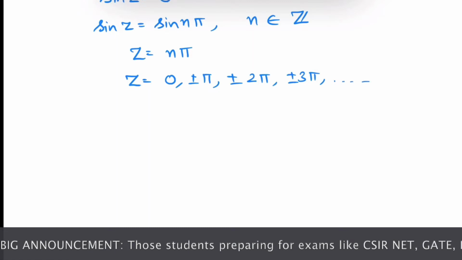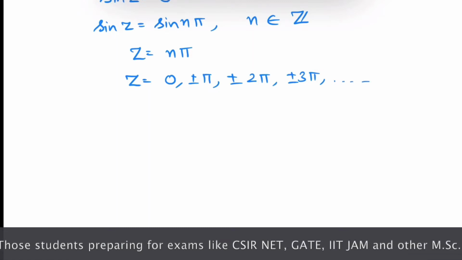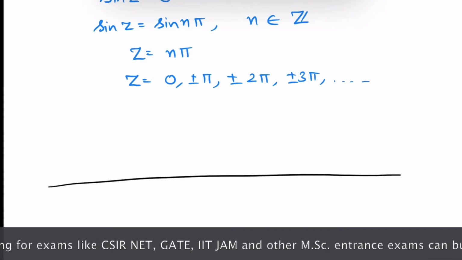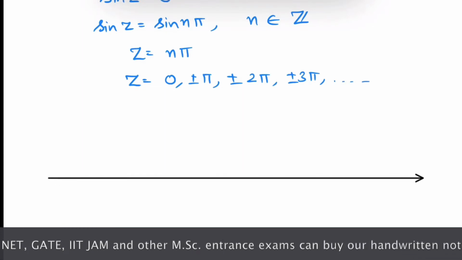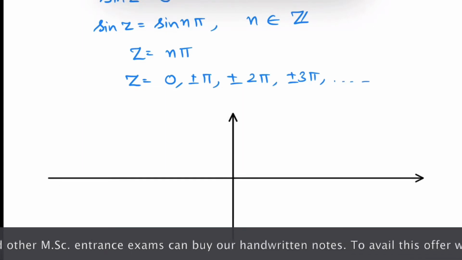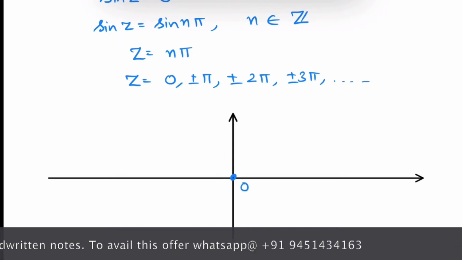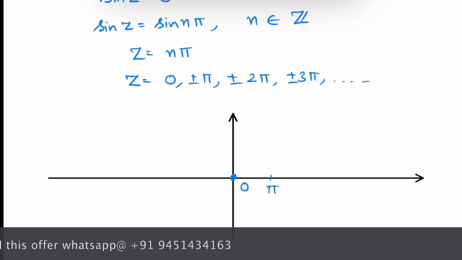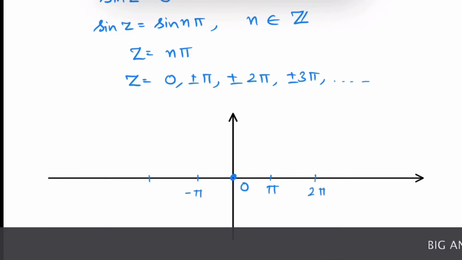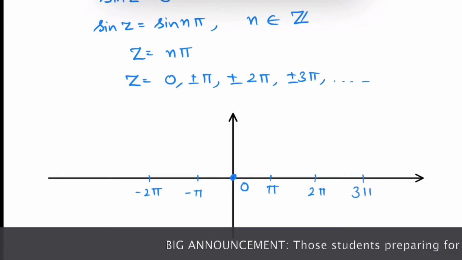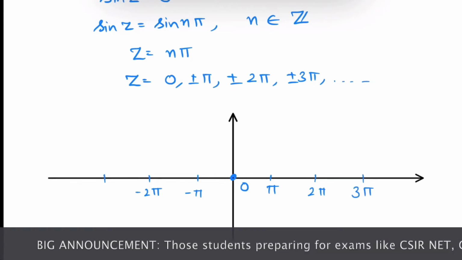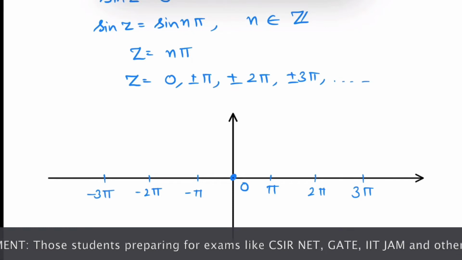Now let's locate these points on the Argand plane. This point is 0, suppose this point is pi and this point is minus pi, this point is 2 pi and this point is minus 2 pi, this point is 3 pi and this point is minus 3 pi.